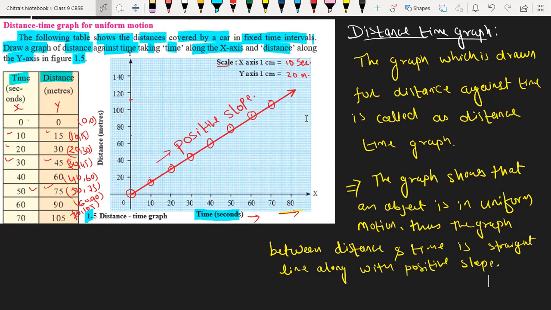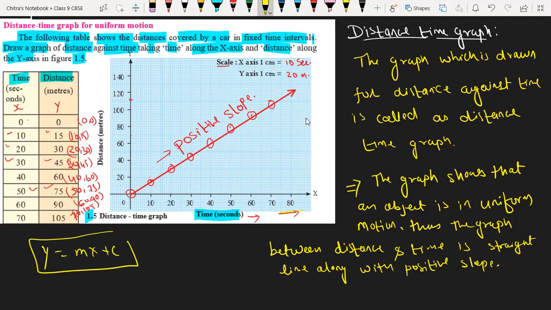Okay. So see the positive slope. See the formula which is in your mathematics part. The formula for the positive slope is y equals mx plus c.